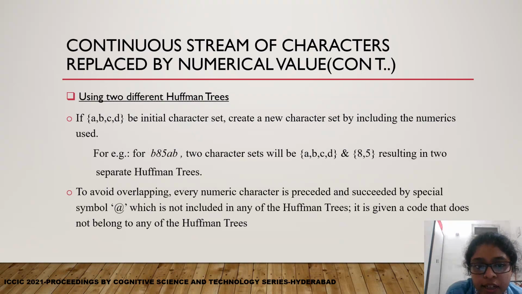Now, instead of creating a single new Huffman tree using the modified character set, we can use two different character sets, one for the non-numeric characters and another for the numeric characters, resulting in two separate Huffman trees. To avoid overlapping, every numeric character should be preceded and succeeded by a special symbol like @, which is not included in any of the Huffman trees. It is given a code that does not belong to any of the existing Huffman trees.